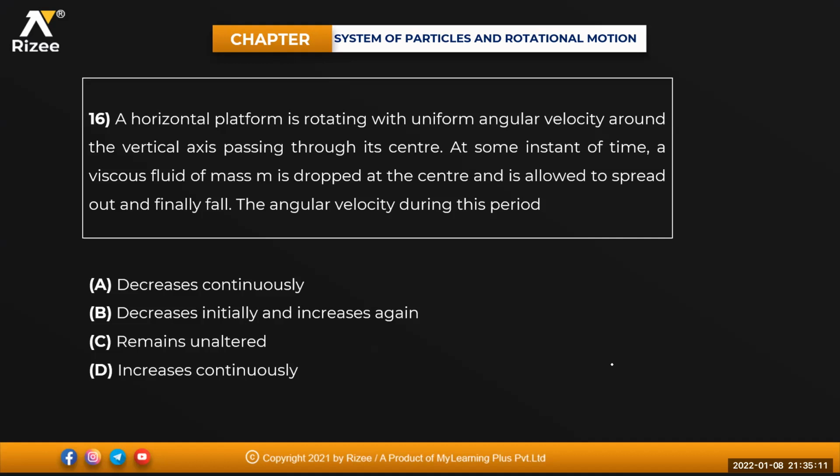A horizontal platform is rotating with uniform angular velocity around the vertical axis passing through its center. At some instant of time, a viscous fluid of mass m is dropped at the center and is allowed to spread out and finally fall. The angular velocity during this period is how much? Good question, beta. Anyone?